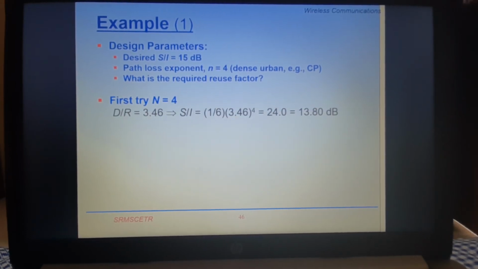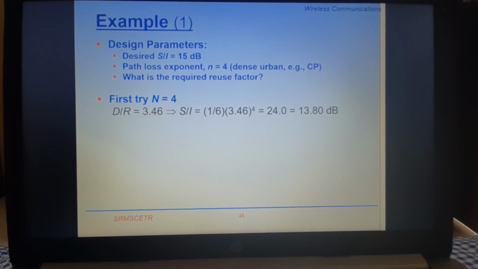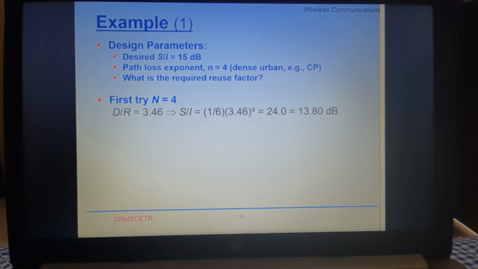Let us assume capital N is equal to 4, with small n also equal to 4. You will determine the value of D/R, and it is equal to 3.46. So S/I is equal to 24, and if you convert it into decibels, you will get 13.80 dB. Clearly, it is less than the desired signal strength which you want to maintain for the particular coverage area.